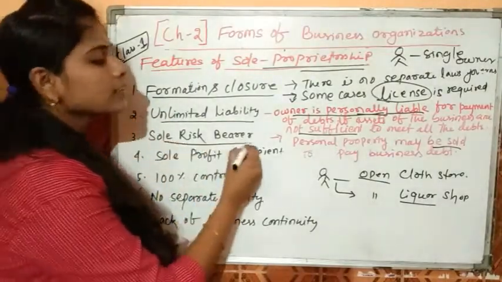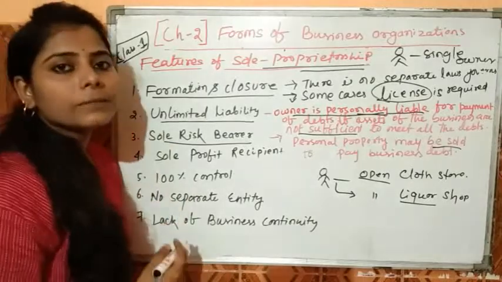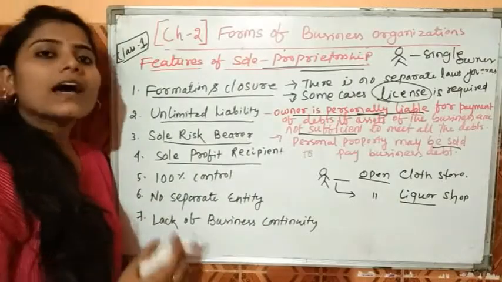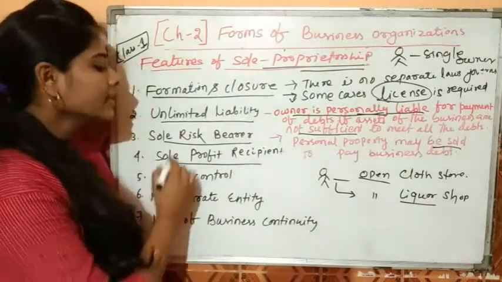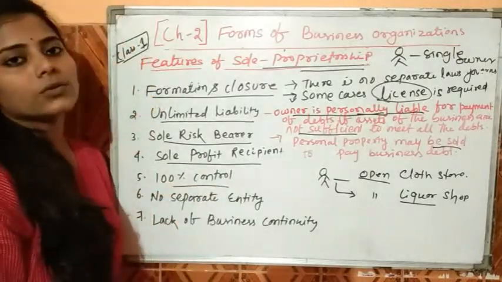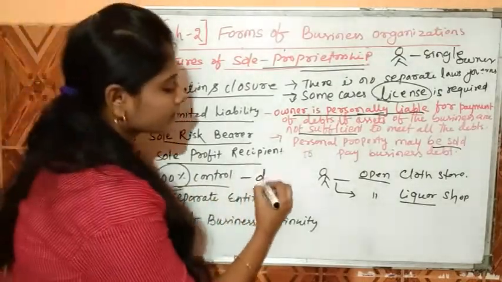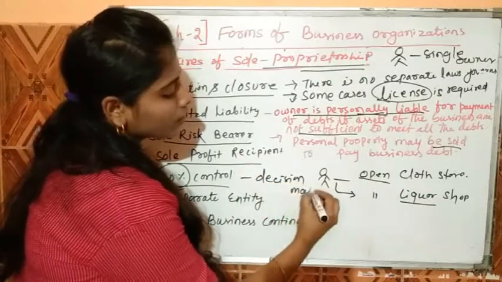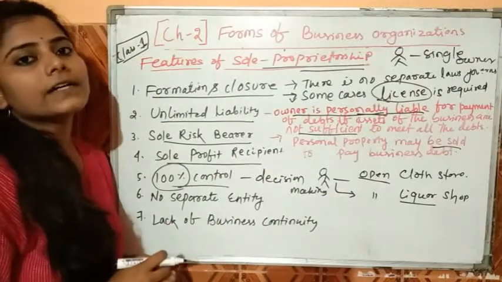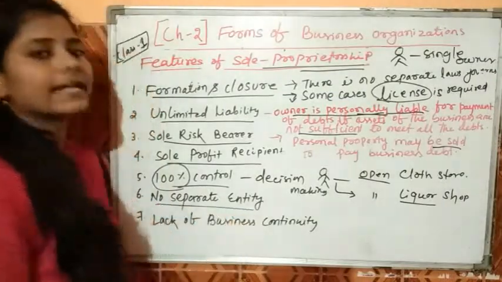Next is sole risk bearer. As he is one person, all the risk arising from the business is borne by himself. Next is sole profit recipient. As there is one showman, all the profits and gains are earned by himself. Next is 100% control. The control of the business is related to 100%. It is related to decision making. And all the decisions are taken by the owner himself only and no other interference disturbs him in taking any decisions. Next is no separate legal entity.